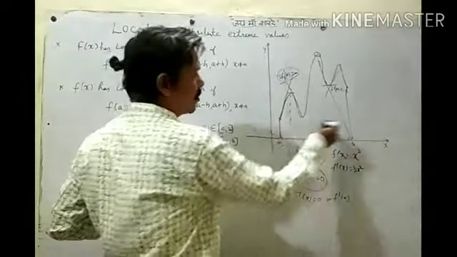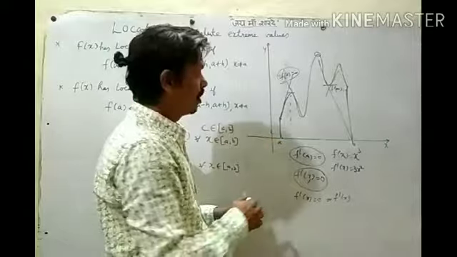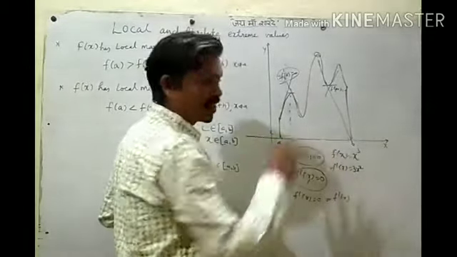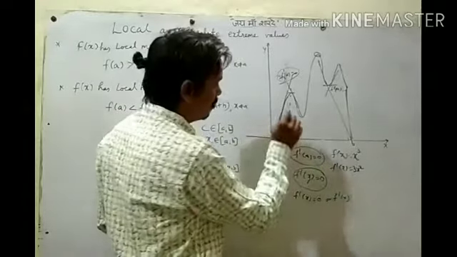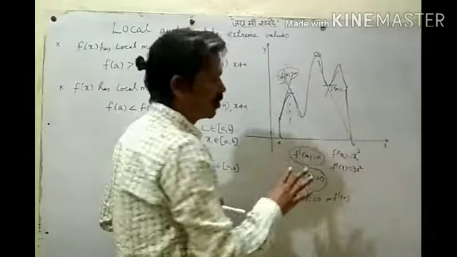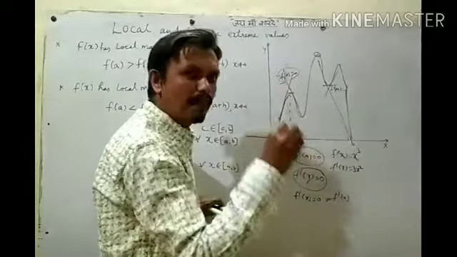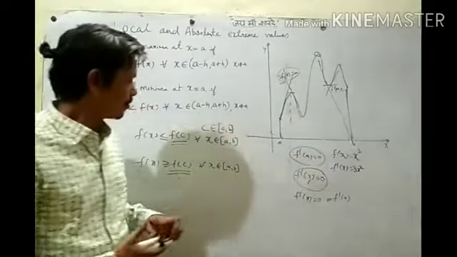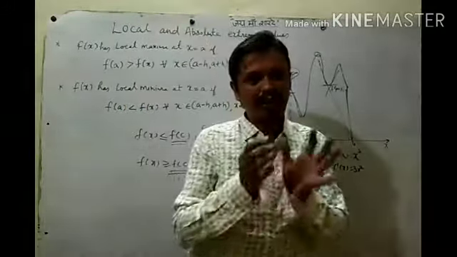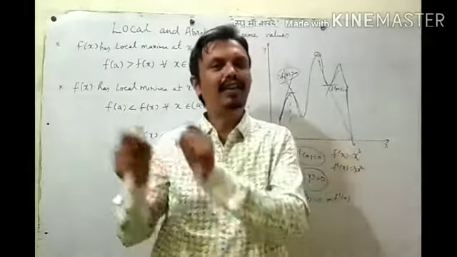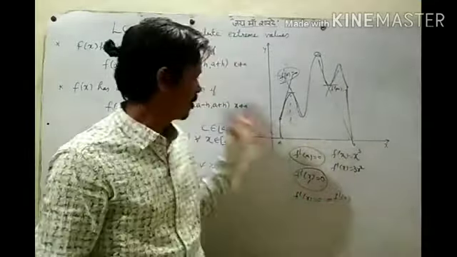It means in this interval the point at which we get the maximum value is called the point of maximum, and the value is called the absolute maximum value. The point at which we get the minimum value is called the point of minima, and the value is called the absolute minimum value. Now to find local maxima or local minima, we have some tests, the first and second derivative tests. So let us see what the tests are. First you can note this down.